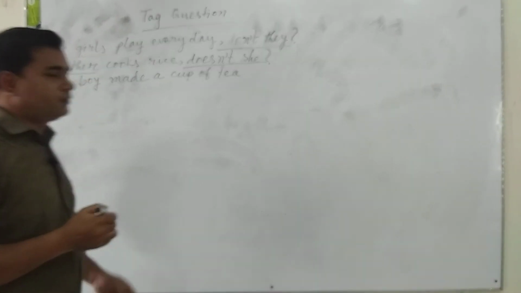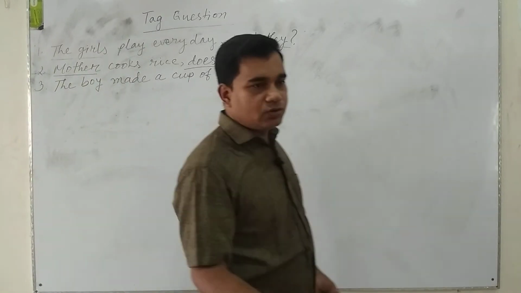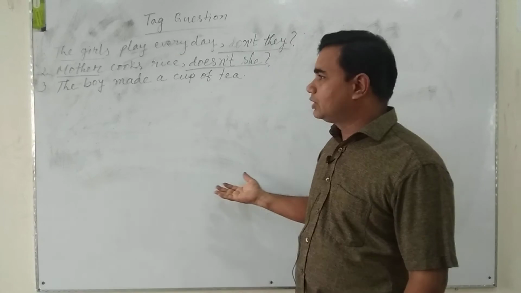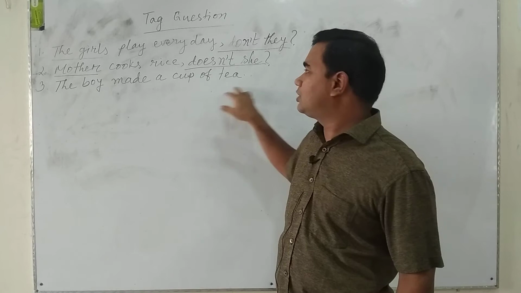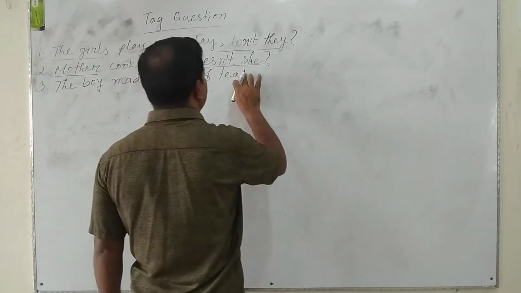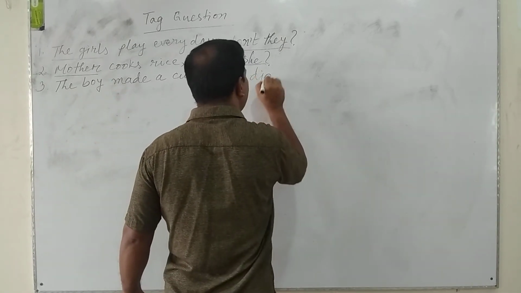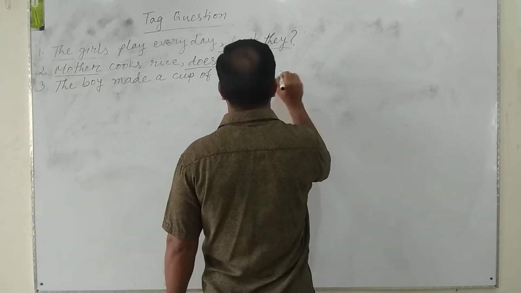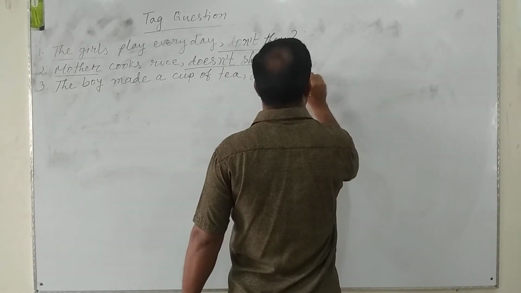The boy made a cup of tea. My dear students, I have told you that if the sentence is in the past tense, we have to use did as an operator or auxiliary verb. So we will use here did. And the sentence is also affirmative, so we have to use a negative tag. Didn't he?